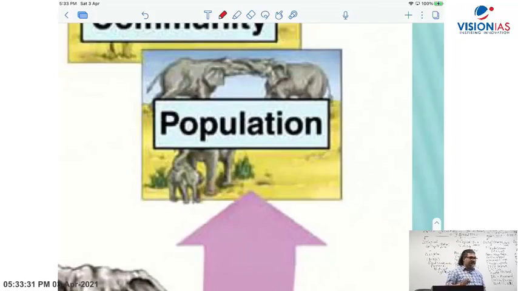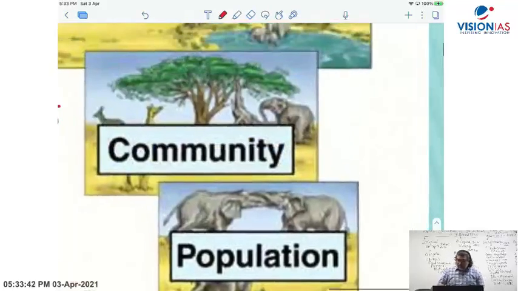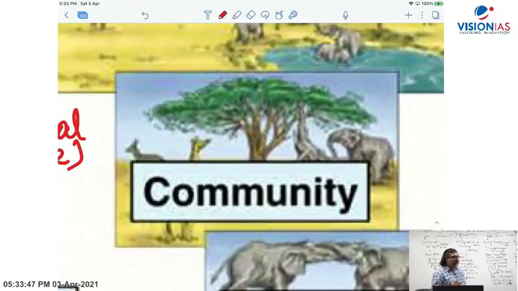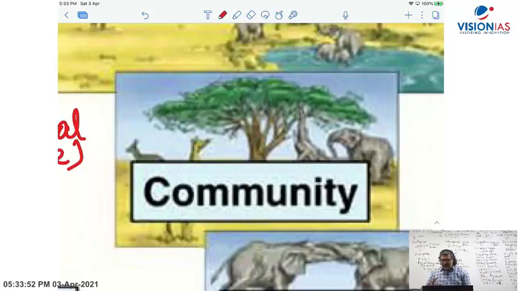Individuals of the same species inhabiting a geographical area are called a population. And populations make the community. Like here, in an animal community you have an elephant, a giraffe, a deer, a tree. All the different types of animal species found in a given geographical area make an animal community. All types of grasses, plants, and trees in a given geographical area make a plant community.